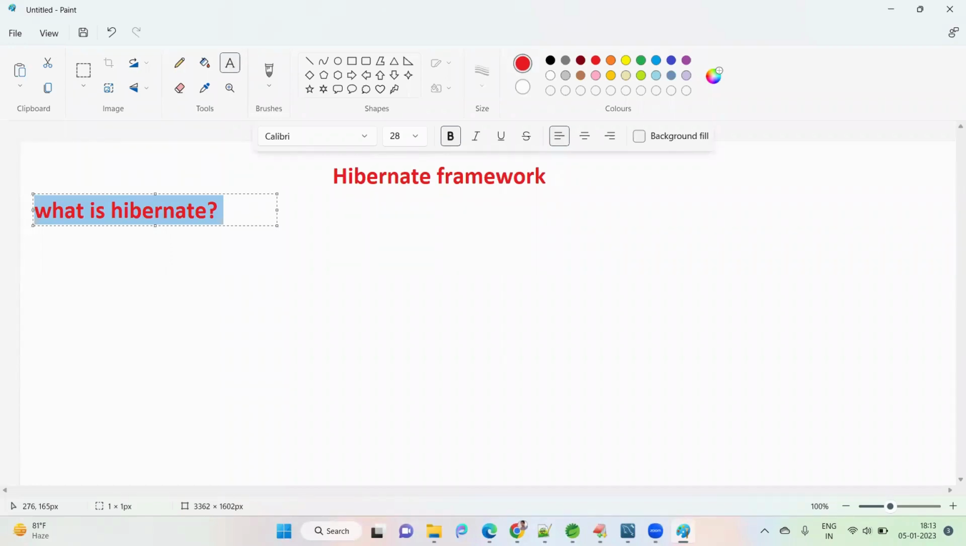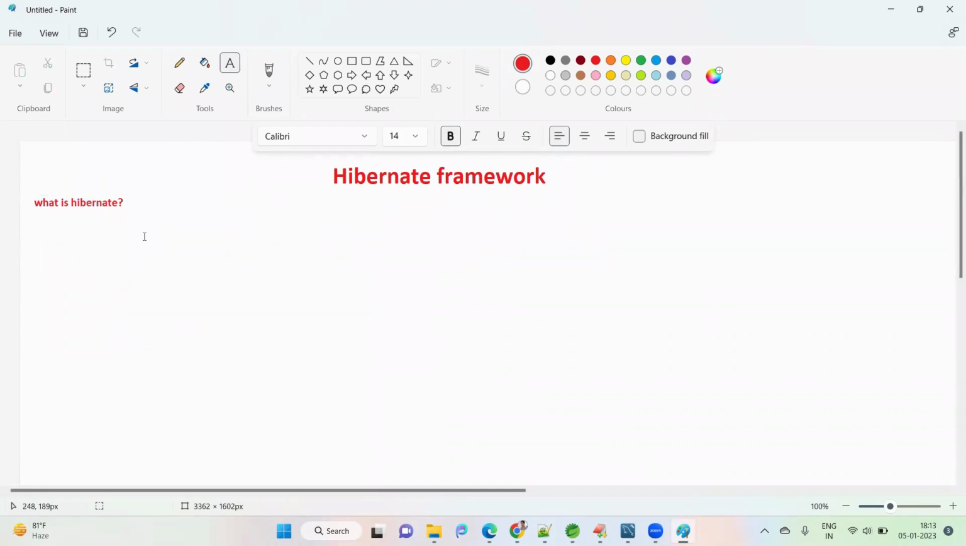So already we have JDBC. Why do we need to go for Hibernate? That is the main question to understand about Hibernate. While working with the database, we connect to the database, right? In JDBC, what issues do we face?